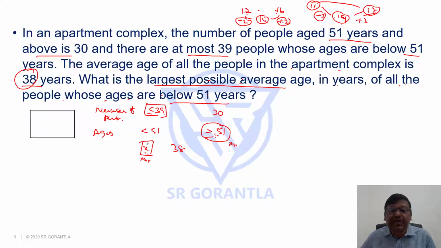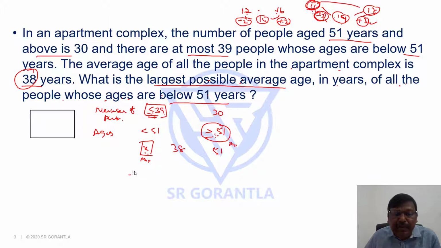Yes. So if this is not a very big number, then the difference will not be big in terms of absolute value. So hence X will have its maximum value, right? So hence I'll take 51 here. But what about the number of people? It is at most 39 people, he said. So we'll take 39 and work it out.